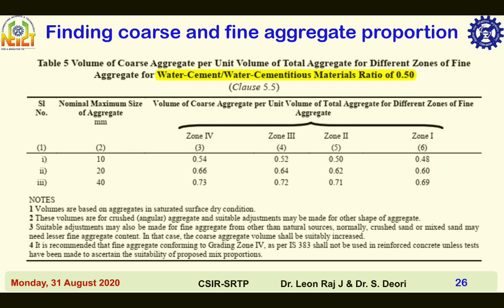for zone 1. When the zone of fine aggregate varies from zone 4 to 1, then coarse aggregate by total aggregate for maximum nominal size of aggregate 10 mm, the Ca by Ta value decreases from 0.54 to 0.48, that is 54% to 48% of total aggregate is coarse aggregate.